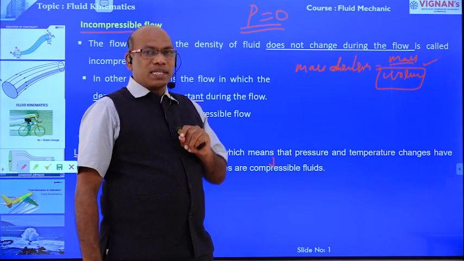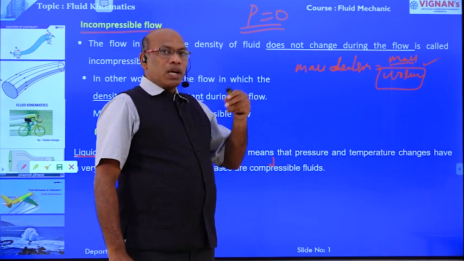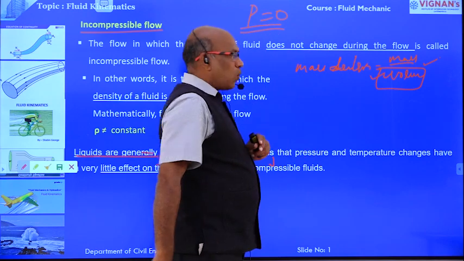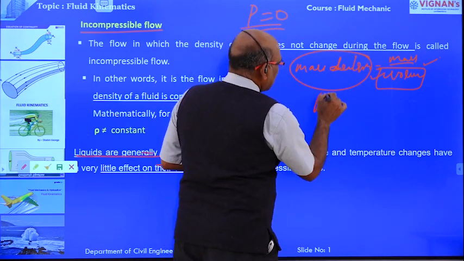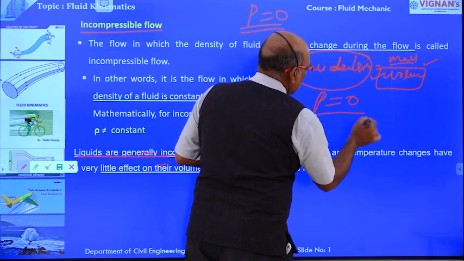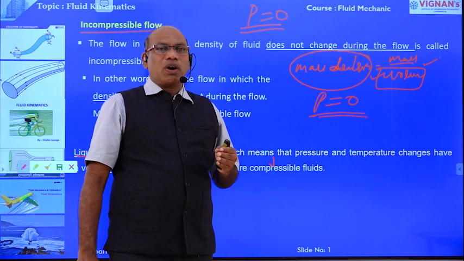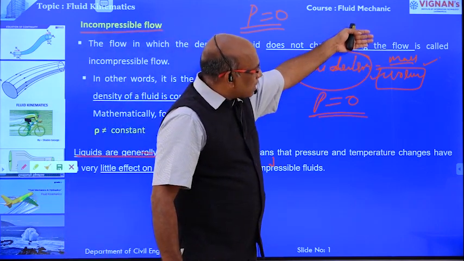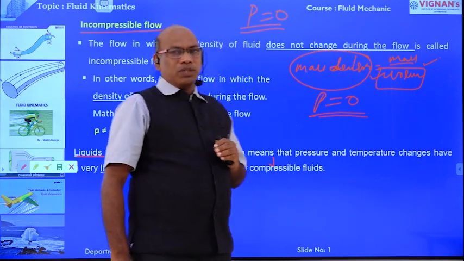Whereas in the case of gases, the change of pressure and temperature has more effect on the volume of the gases. Therefore, in the case of liquids, the change in density is equal to 0 at any point over the reach, because the effects of pressure and temperature on the volume are very, very small, right?